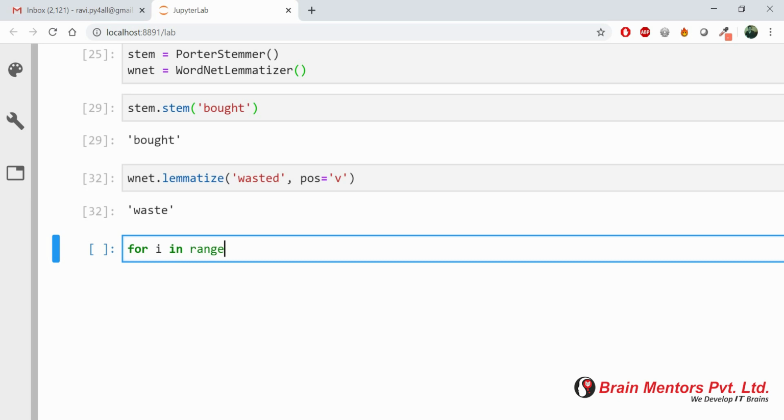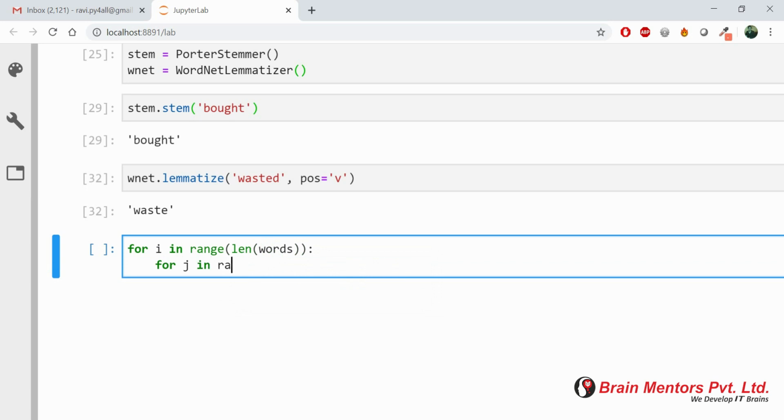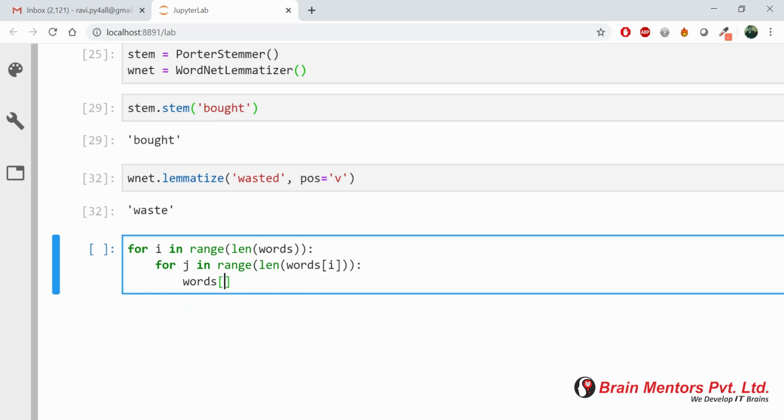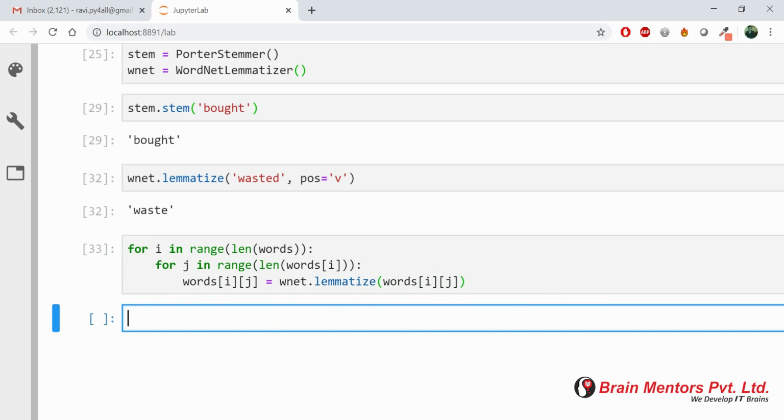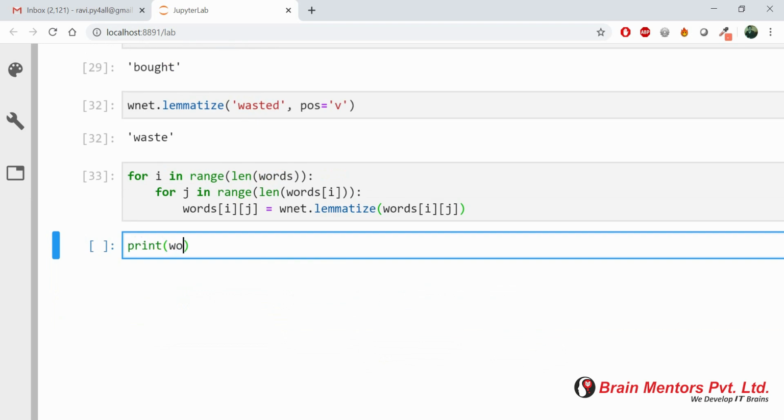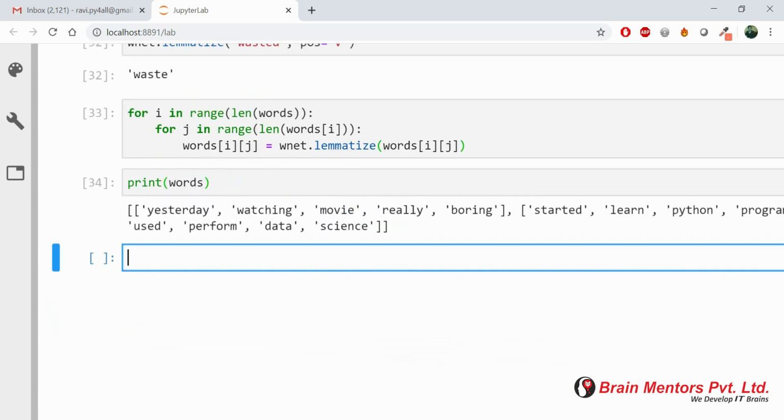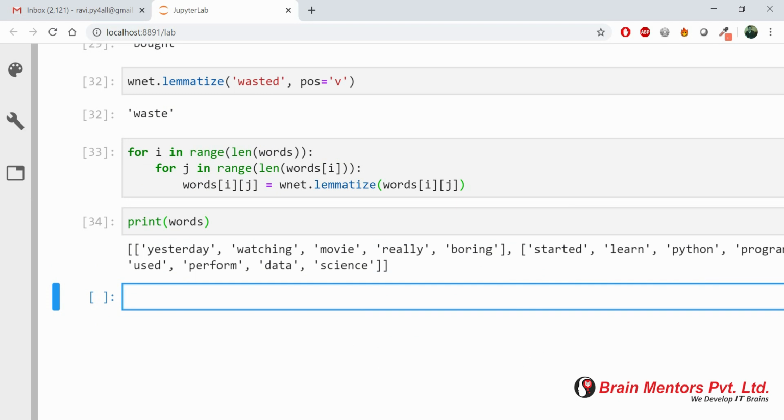Now let's create a loop for i in range, going till the length of words, because each and every word is stored inside my words variable. I fetch the words one by one and convert each word to its lemma. So I write words[i] equals wnet.lemmatize, pass words[i] so that each word comes one by one, and set POS equals V, that is verb. I forgot to write the N part, which is by default the noun.